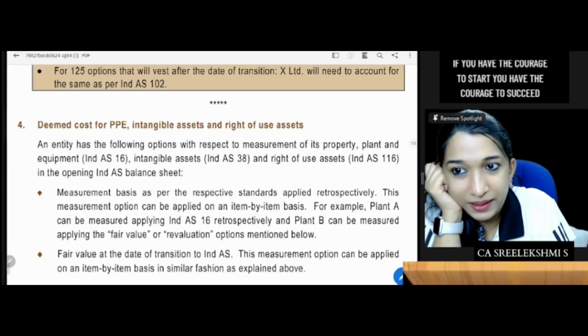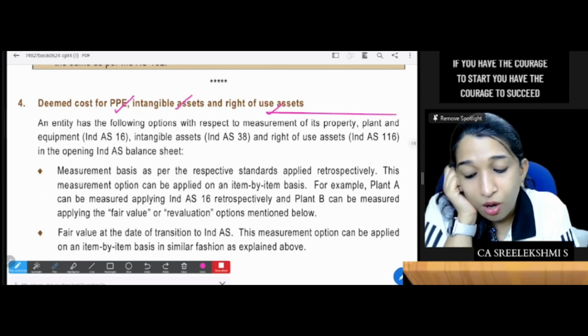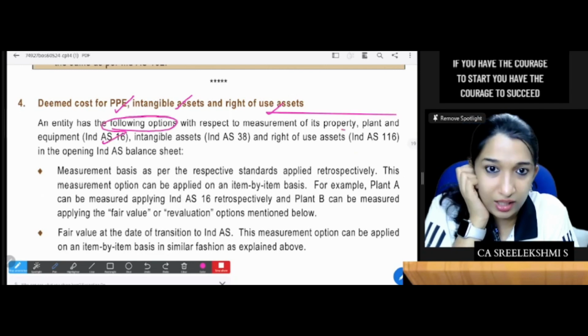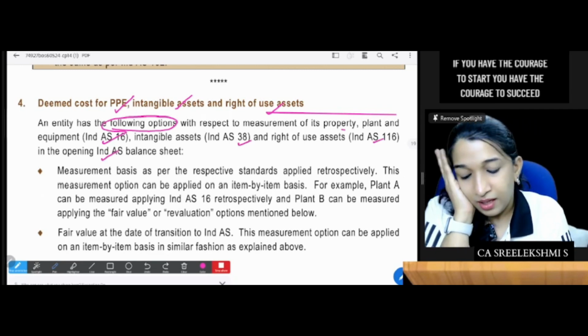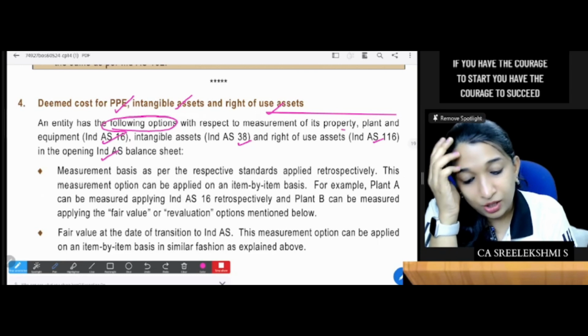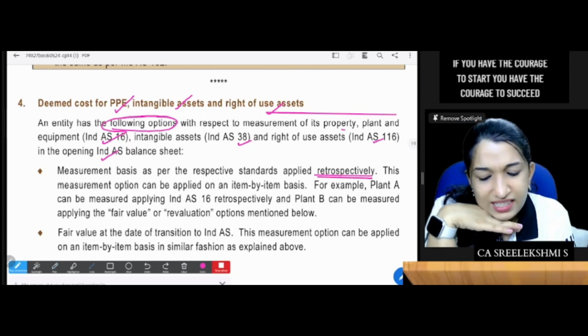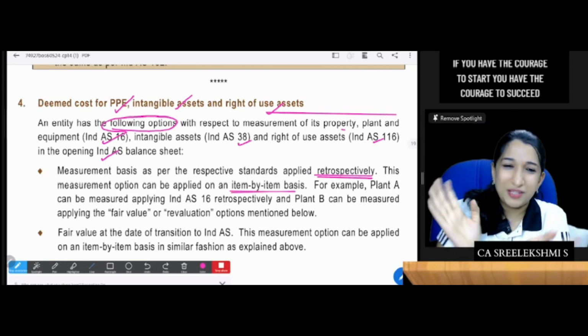Deemed cost of PPE, intangible assets, ROU assets. The entity has the following options with respect to PPE as per Ind AS 16 or Ind AS 116 in the opening Ind AS balance sheet. Measurement basis: you can do it retrospectively, on an item by item basis. If you would like to do that, please do it.